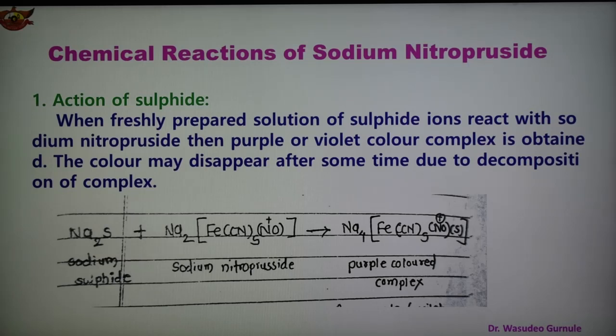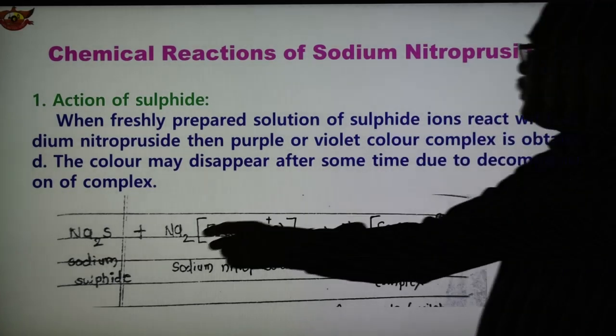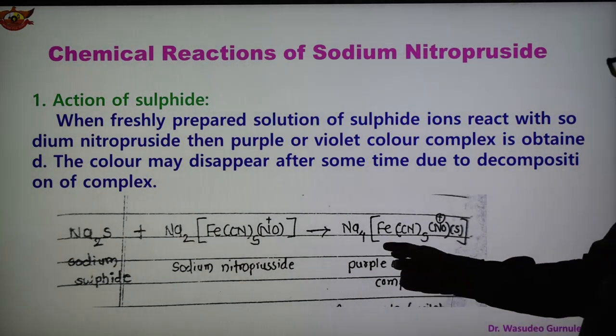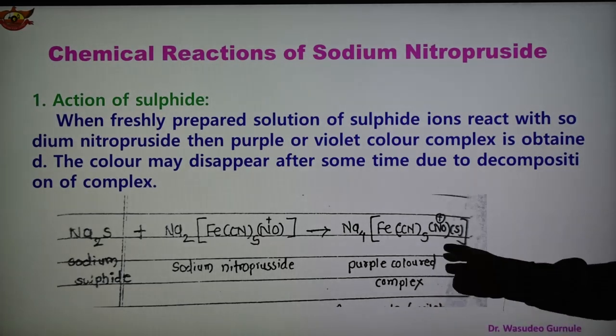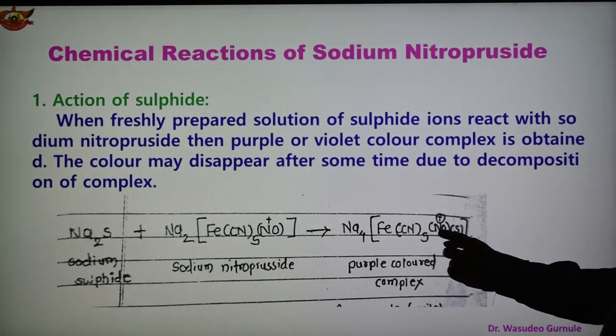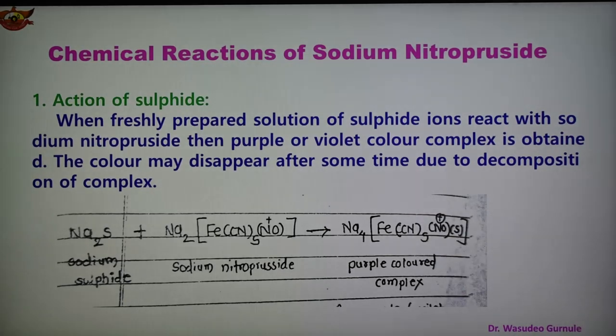So this can also be used. The reaction is shown here. Sodium sulfide reacts with sodium nitroprusside, forming a purple colored complex. This is Na4[Fe(CN)5NOS]. This is the addition compound, forming the complex which is purple in color.